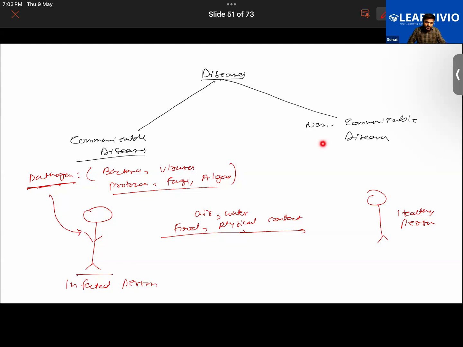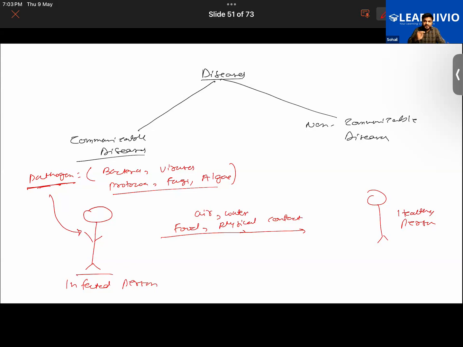So right now we are only talking about the communicable diseases that are caused by the pathogens. Pathogens are the disease causing microorganisms. Keep that in mind. Okay, now, hope that much is clear. And in what ways can they be spread from an infected person to a healthy person? Like suppose someone is sneezing and you are breathing that air, it contains the microorganisms that will cause common cold. For example, common cold is caused by a virus, right?